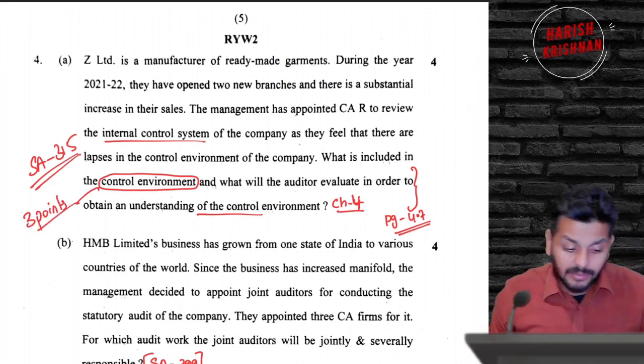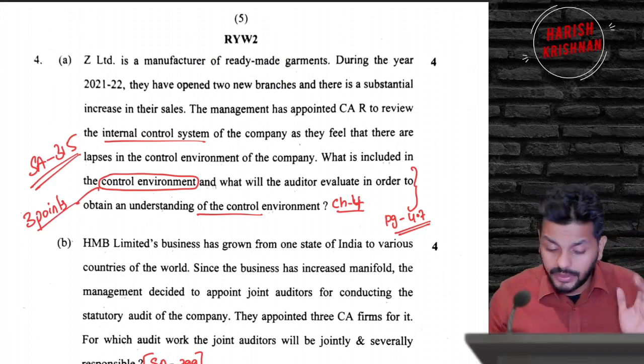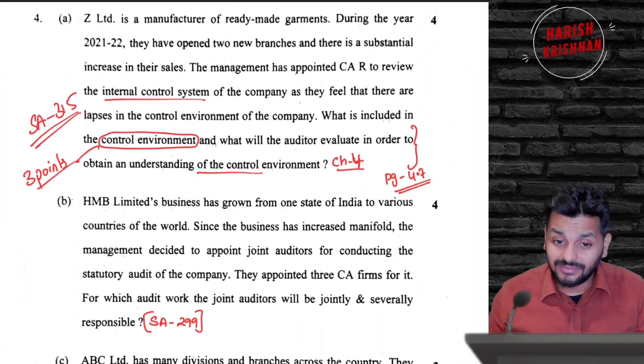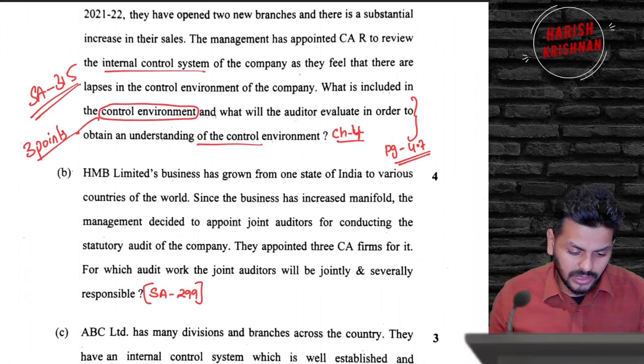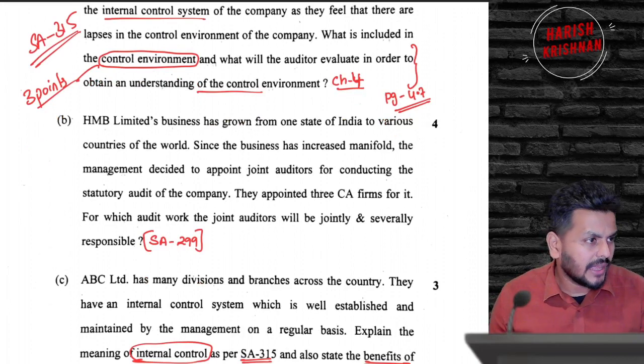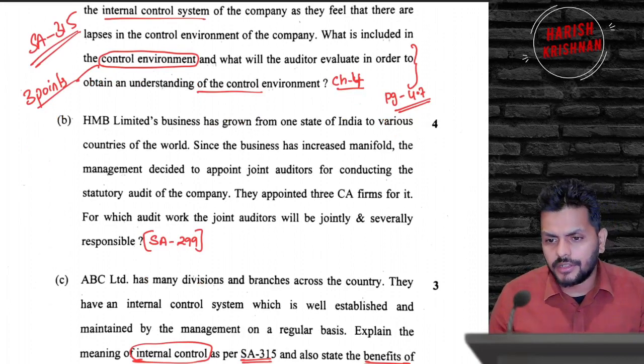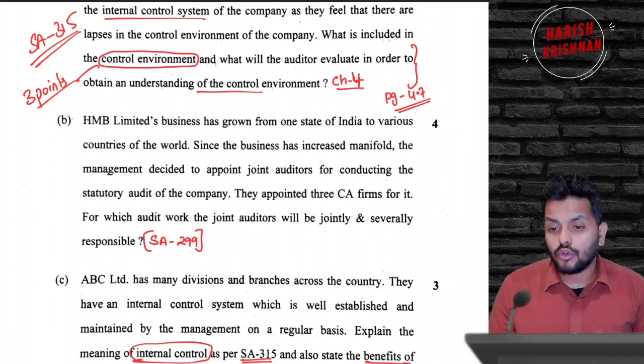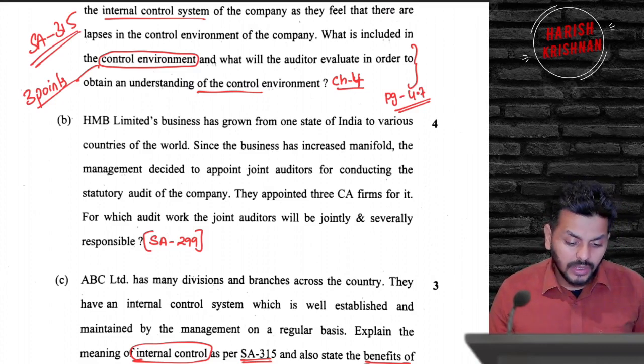And then you have to write about 7 points where you are going to obtain an understanding of the control. So 4 marks for that. And if you have studied and gone, this seems to be a thing here. 299 is the responsibility of joint auditors, and I've emphasized many times that it's a very important standard. So many times questions have been asked.